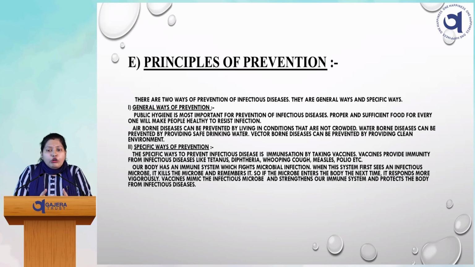Vaccines are weak or dead microbes that we directly enter into our body, so that our body's immune system can recognize that virus or bacteria or microbe and can prepare antibodies against it. Okay, so this way we can also prevent the spreading of any disease, that means we can also make ourselves healthy.